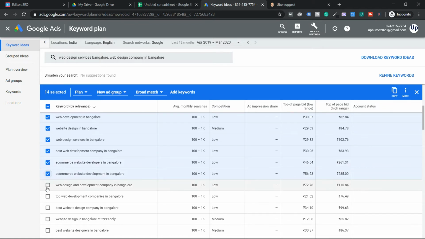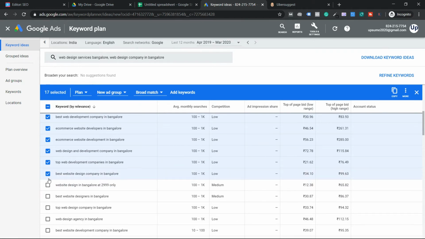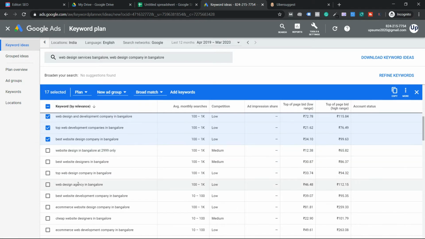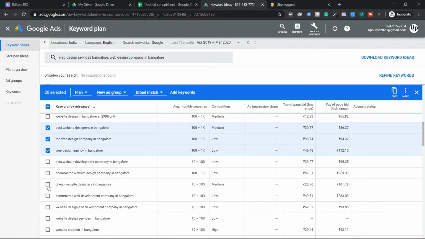Yes, e-commerce website development, web design and development company, top web design companies, best web design. Now I'm not going to offer at that price. Best website designers, top web design company, web design company, best web design company in Bangalore. Guys, you're understanding all of them are long tail, super relevant. I'm just going through them as we speak.